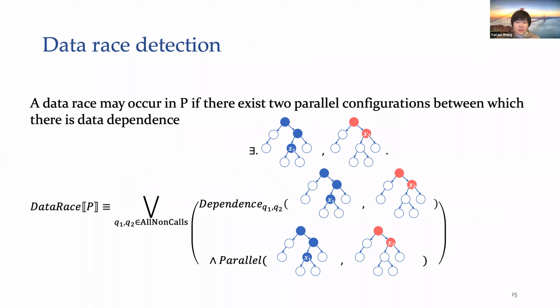With schedules and dependencies defined, we can encode some dependence analysis queries related to traversal transformations to monadic second-order logic over trees. For traversal parallelization, we could check if there exists data dependence between two parallel configurations. Besides data race detection, another critical query is the equivalence between the original program and the transformed program.